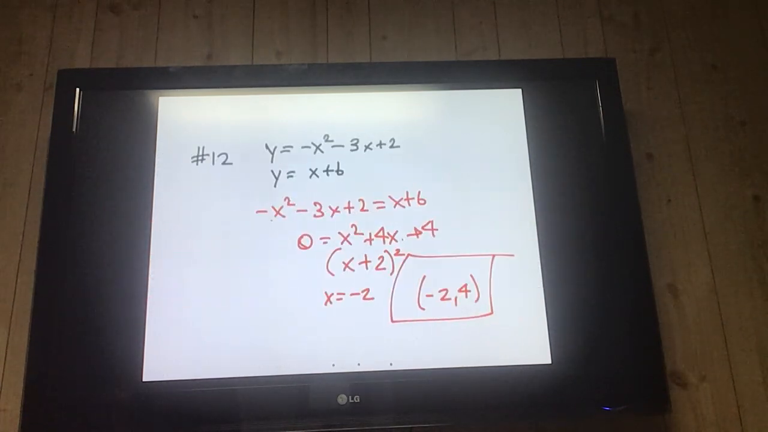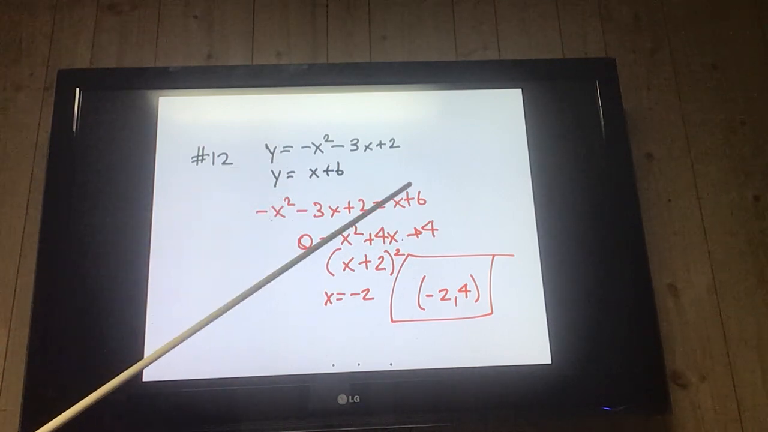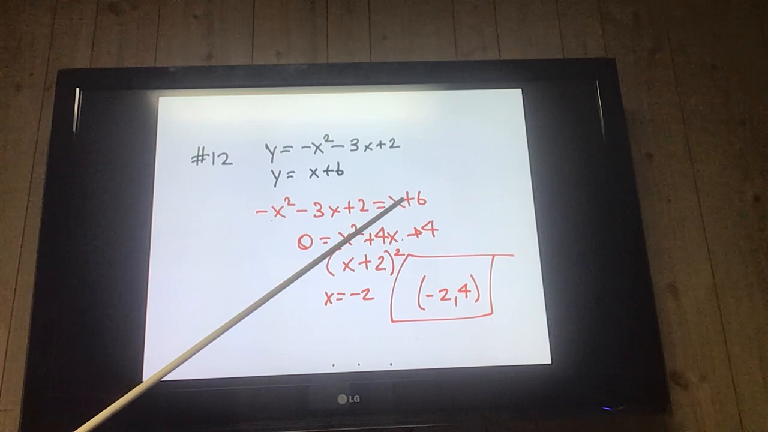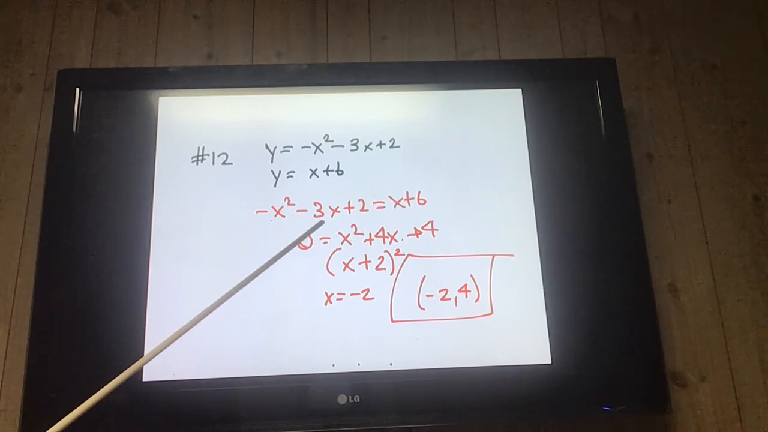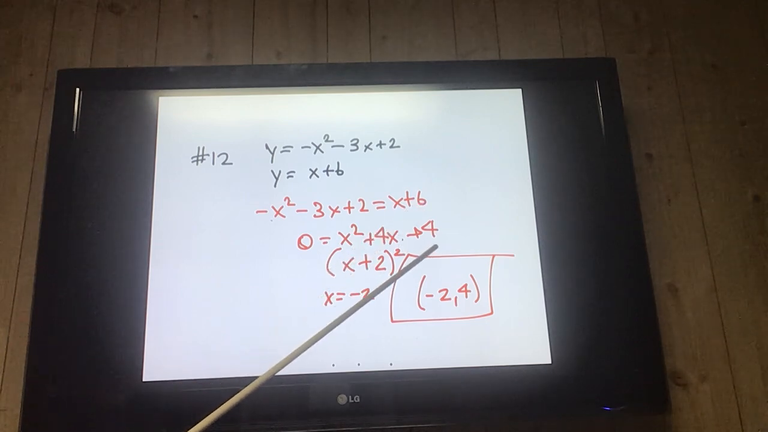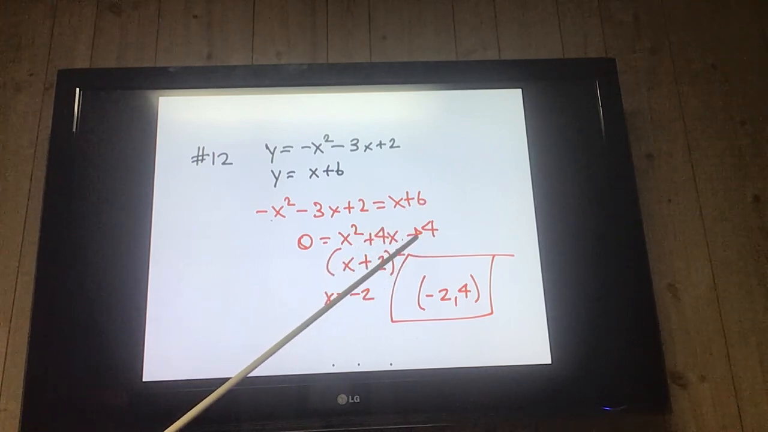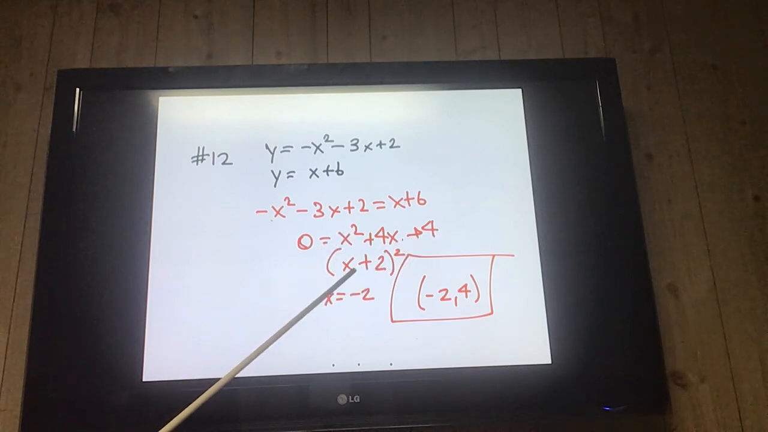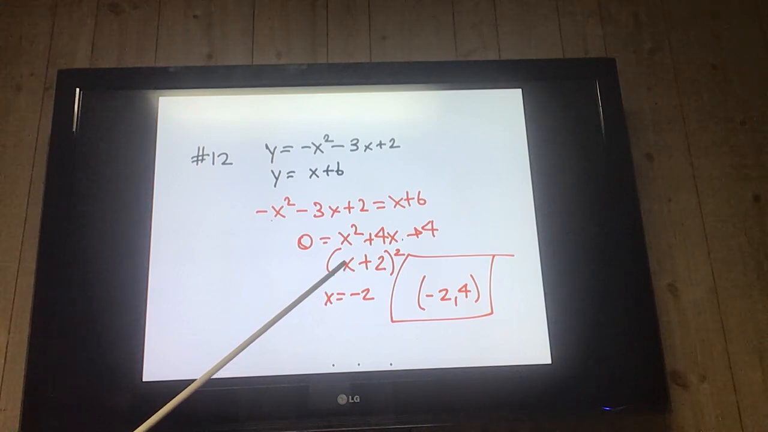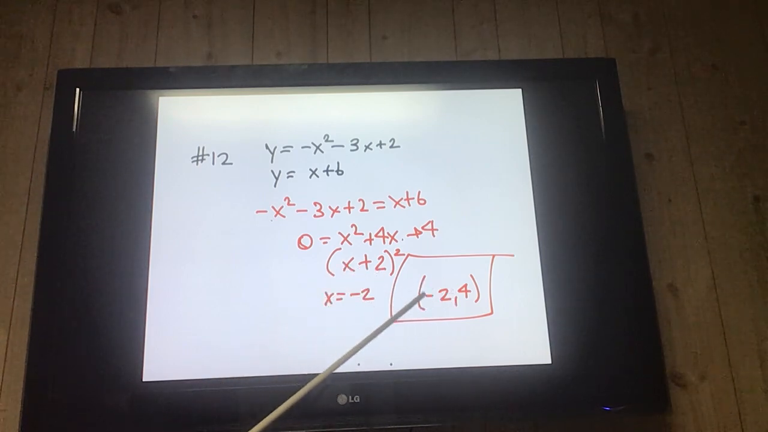That was number 8. Number 12, same thing. We're going to put the x plus 6 in. So we get the x plus 6, bring my x squared over, bring my 3x over, which is 4x, bring my 2 over, which makes that plus 4. Notice this is a perfect square trinomial. Third term is plus, perfect square, perfect square. So I get x plus 2 squared. So I only have one of those, so x plus 2 equals 0, x equals negative 2. So that's my x.